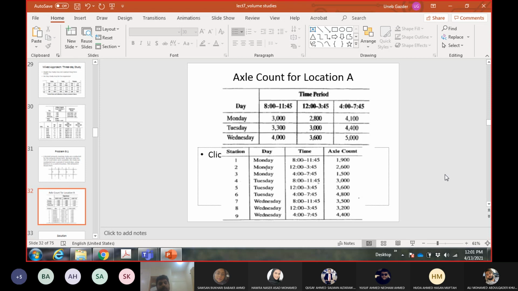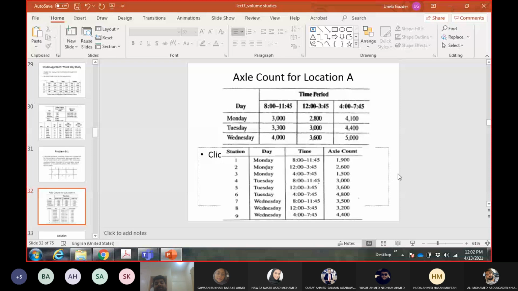So if you spend around 4 hours on each location, you will cover 3 locations in one day. 4 hours on one, that means 3 locations in one day, and you can cover 9 locations in 3 days. Okay. Now I was saying around 4 hours. Why? Because you can see the time interval here. Okay, they are spending 3 hours and 45 minutes, not full 4 hours on each location.